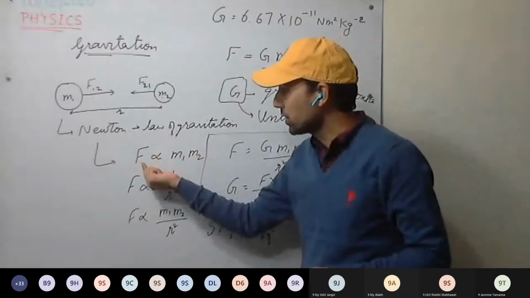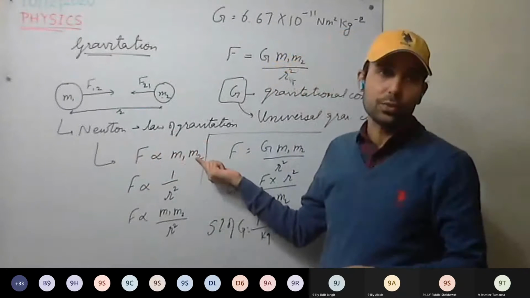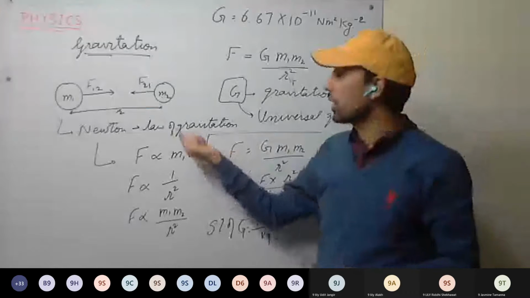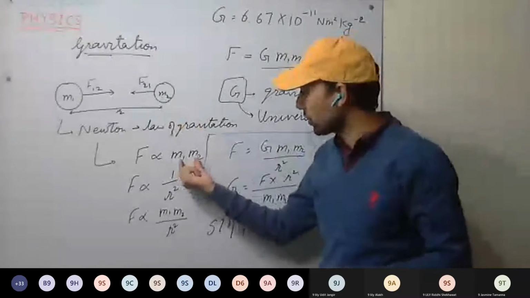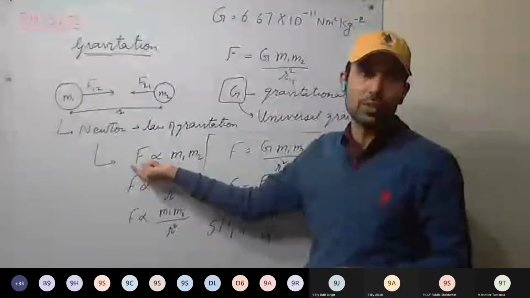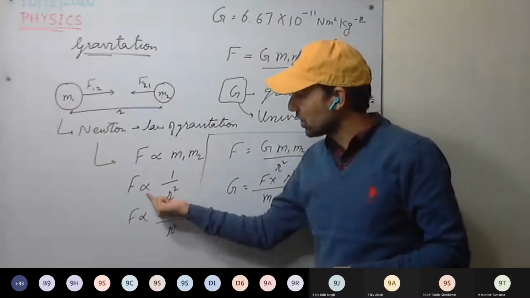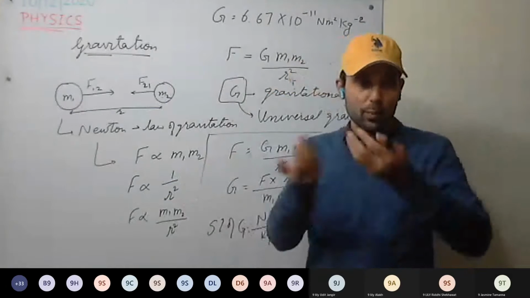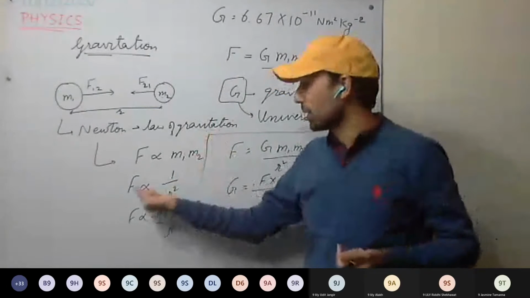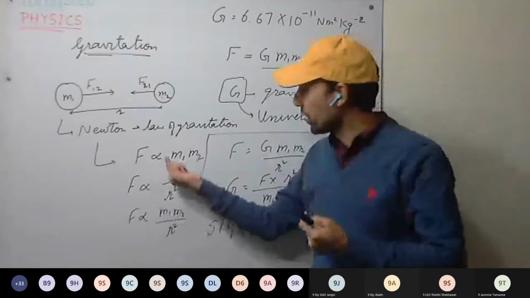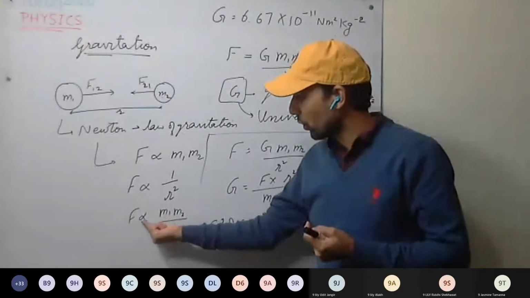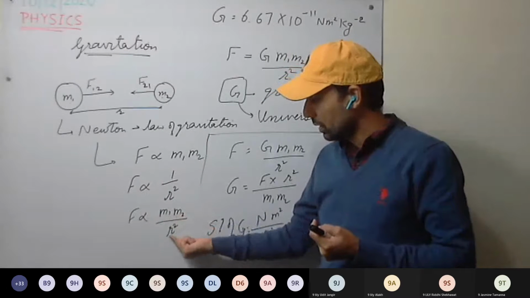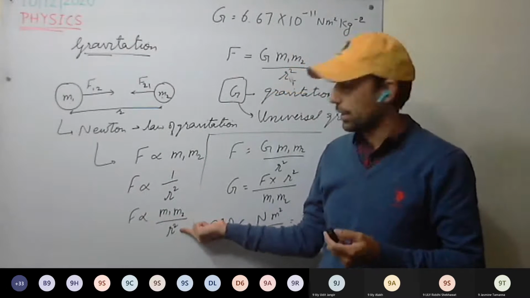Law of gravitation: force is directly proportional to the product of their masses. If the product of their masses is more, the force will be more between those two bodies. And it is inversely proportional to the square of the distance between them. The more the separation, the less the force. So we club these two, and force is proportional to the product of the masses divided by the square of the distance.